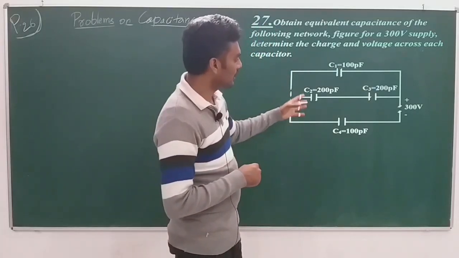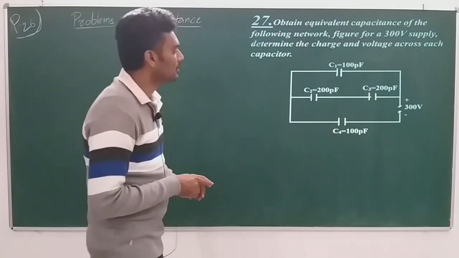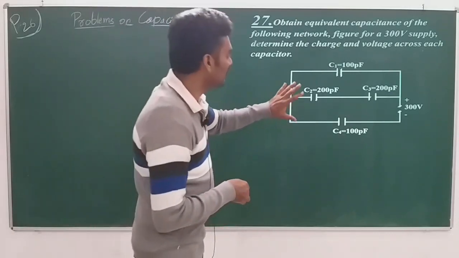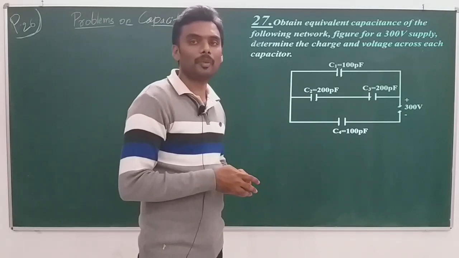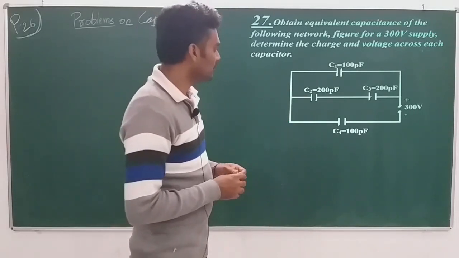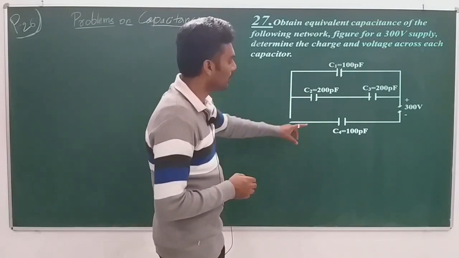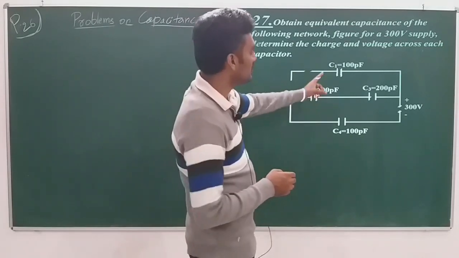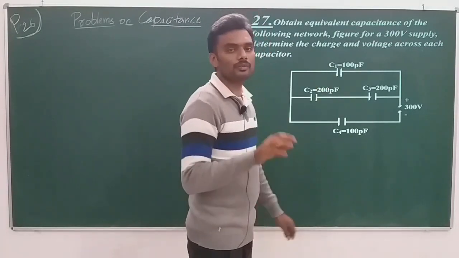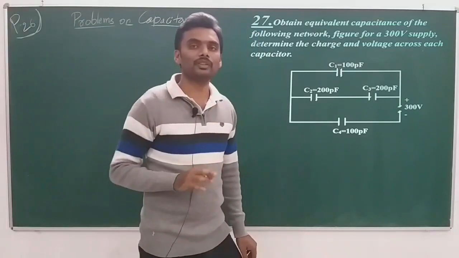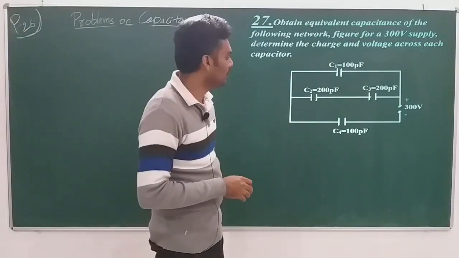Before we find the charge on each of the capacitors, we actually need to get the effective capacitance, right? Once we get the value of the effective capacitance, the advantage that we'll have is we can actually get the charge stored in individual parts of this. Okay. So let us work for the effective capacitance first. So you will get to know why we did it.